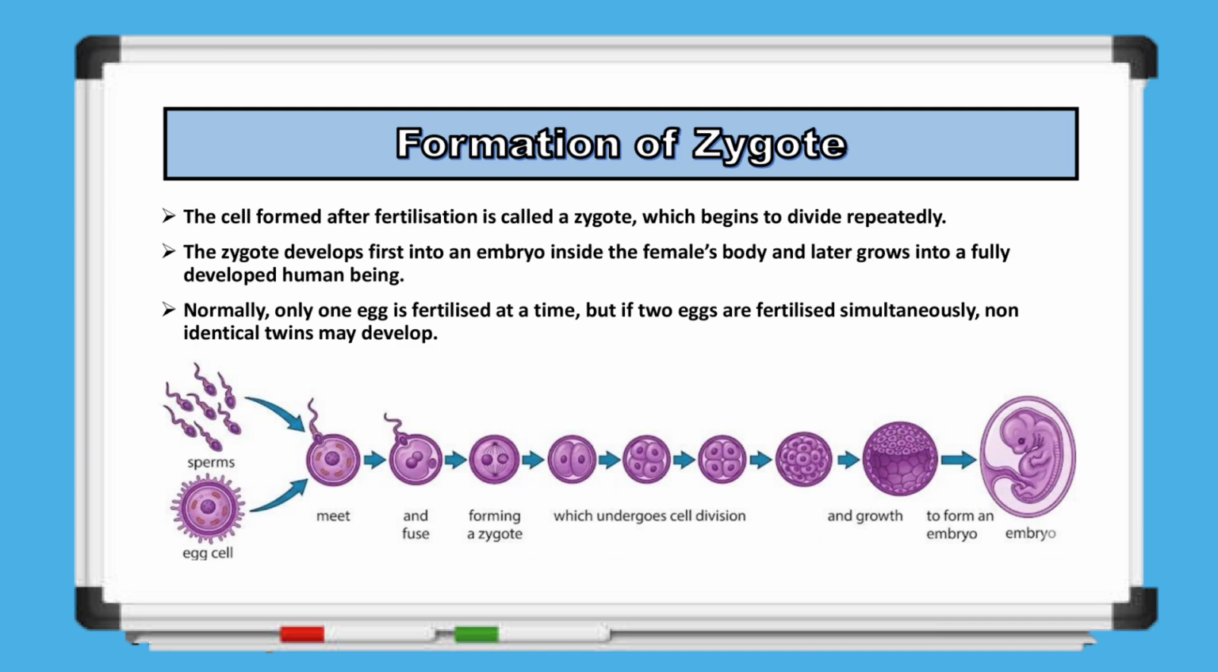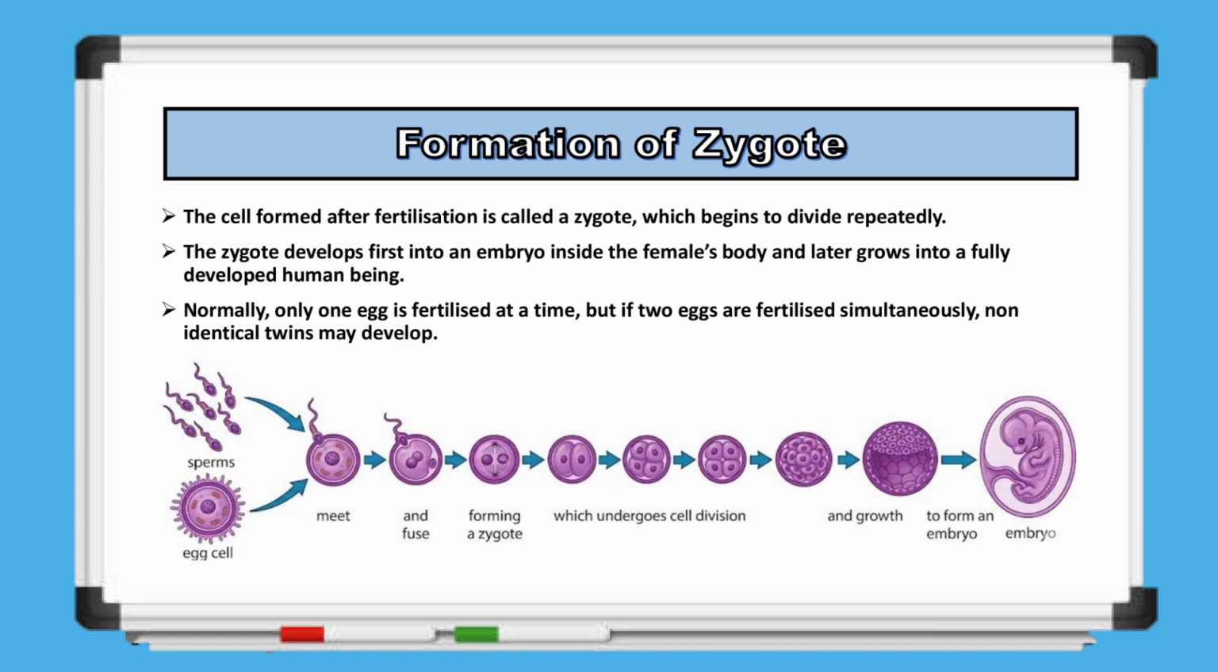In this process, the sperm and egg cell meet and fuse, forming a zygote, which then undergoes continuous cell division and growth to develop into an embryo. Therefore, now we understand the complete process from fertilization to the formation of a zygote and its development. The diagram shows step by step how a zygote is formed and how it develops into an embryo. The process begins with fertilization, where many sperm cells move toward a single egg cell. Eventually, one sperm successfully enters the egg, and they meet and fuse.